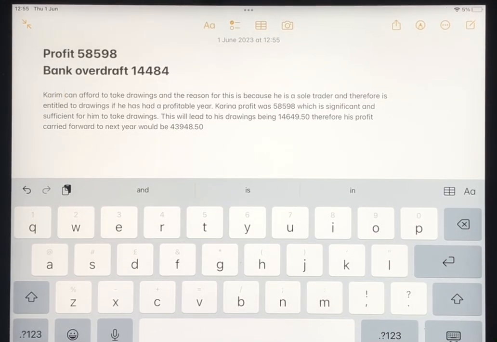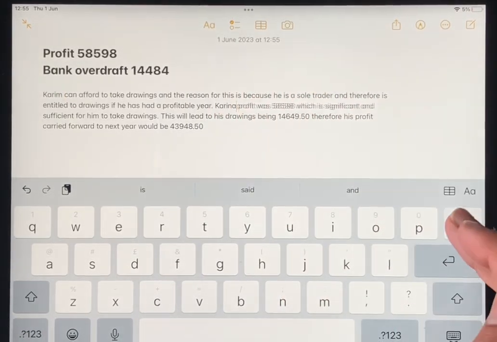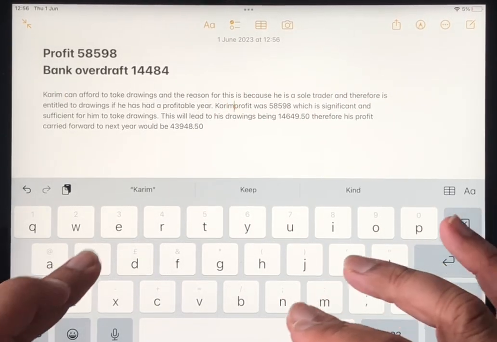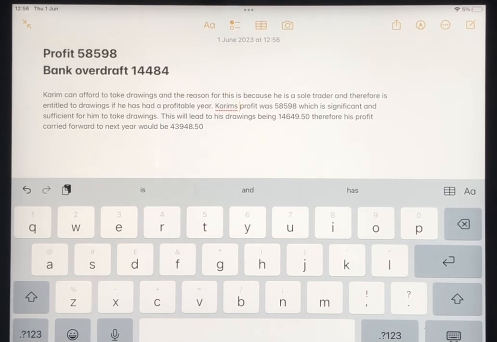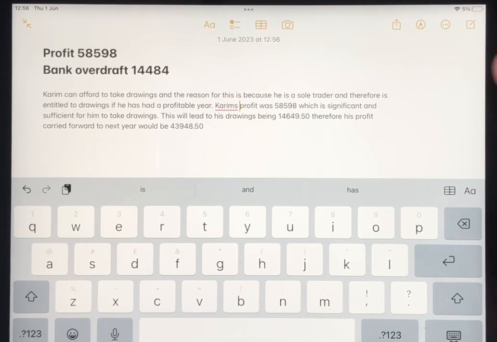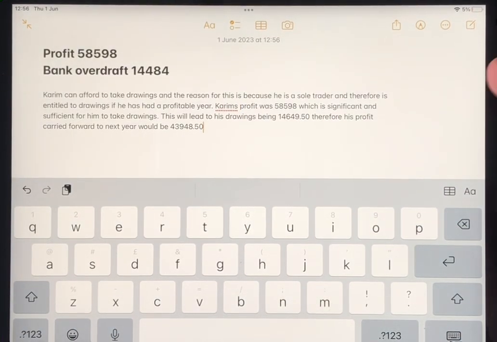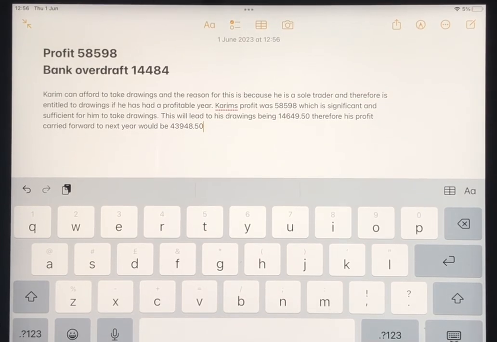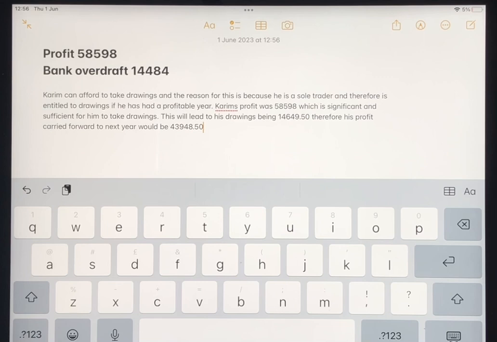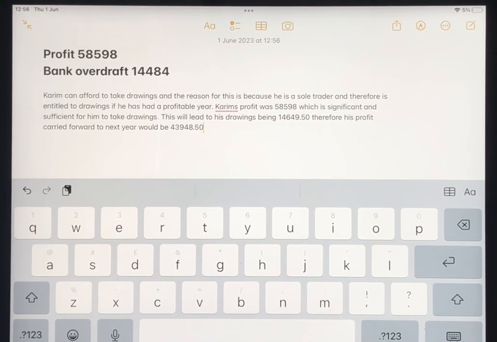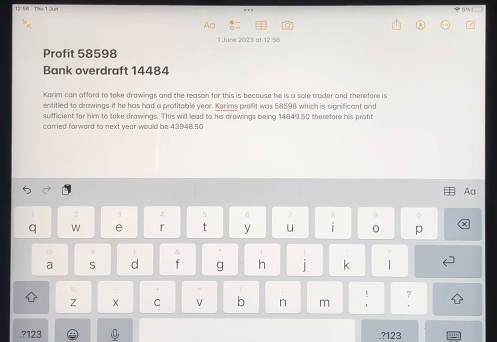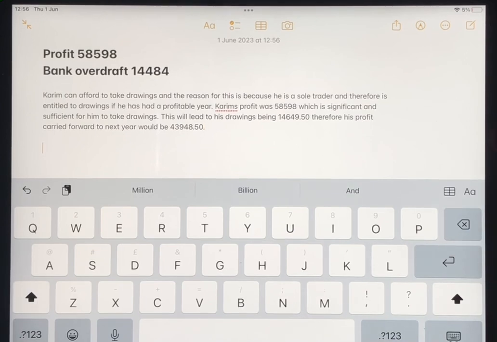So all we're saying is, Karim can afford to take drawings. Why? Because he's a sole trader, and therefore he's entitled to drawings if he has a profitable year. Karim's profit was 58,598, and that's a significant amount of profit, and therefore it seems sufficient for him to take drawings. This will lead to his drawings being 14,649 if he takes 25%. Therefore, the profit carried forward, meaning retained profit for next year, will be just over £40,000.